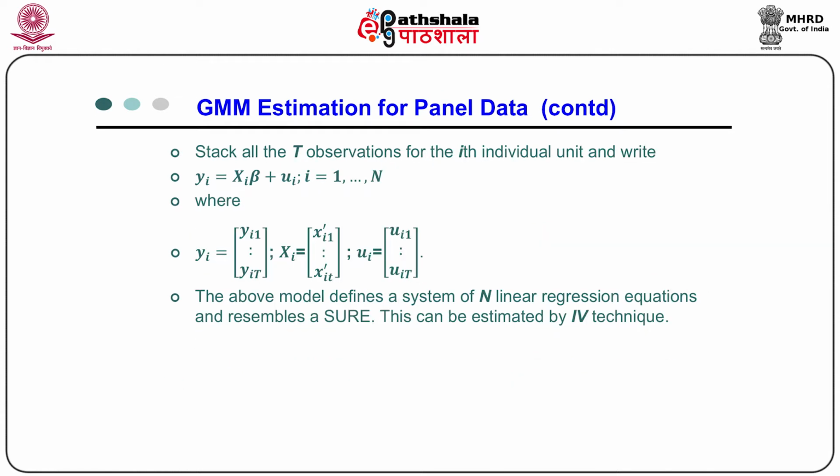In matrix notation, the model can be represented as y_i equal to x_i beta plus u_i, where y_i is the vector consisting of the dependent variable, x_i is the matrix consisting of the explanatory variables, and u_i are the error terms. The above model defines a system of equations, and it consists of n linear regression equations, and these can easily be estimated by the instrumental variable technique.